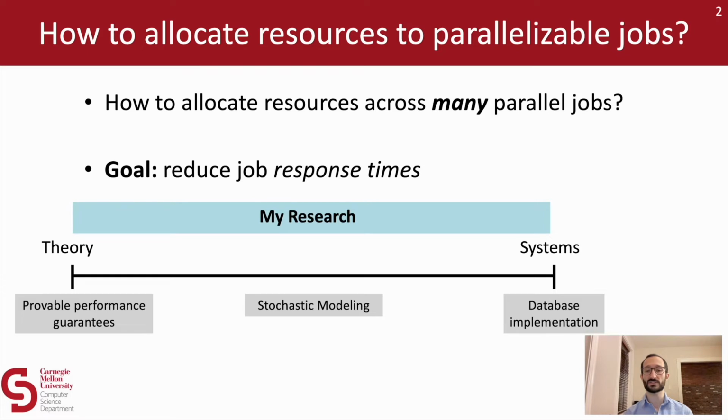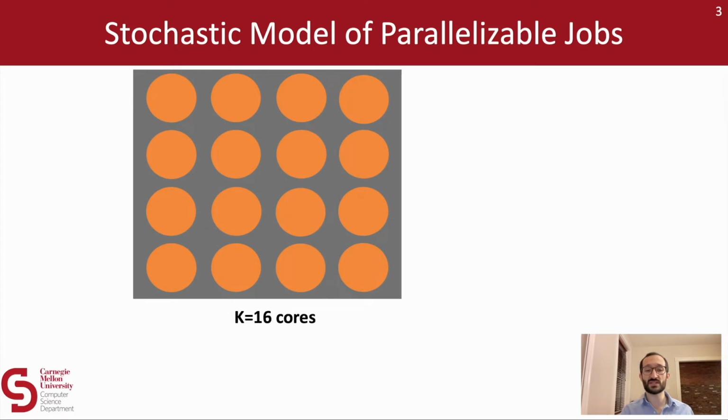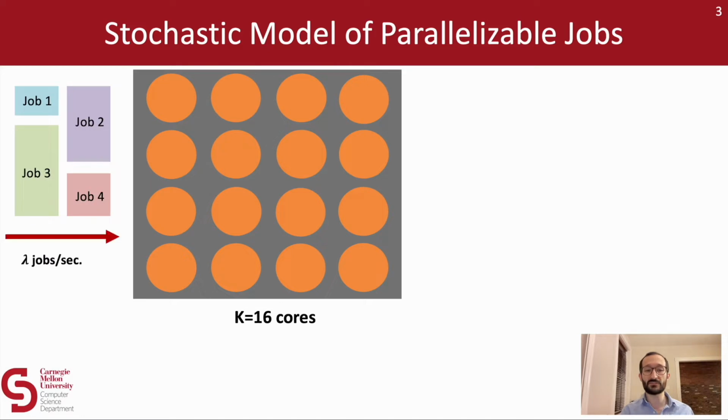of our theoretical results. So to see what this all looks like, let's consider a simple stochastic model of a multi-core server with 16 cores. This server will be tasked with processing jobs which will arrive to the system over time according to some stochastic process. Each job will have some amount of inherent work associated with it, which we can think of as drawn from some underlying distribution. So there will be some short jobs and some long jobs.